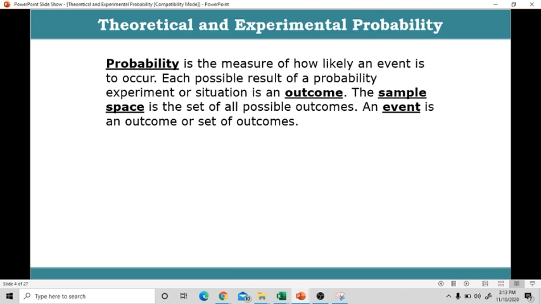Probability is the measure of how likely an event is to occur. Each possible result of a probability experiment or situation is an outcome. The sample space is the set of all possible outcomes. An event is an outcome or set of outcomes.